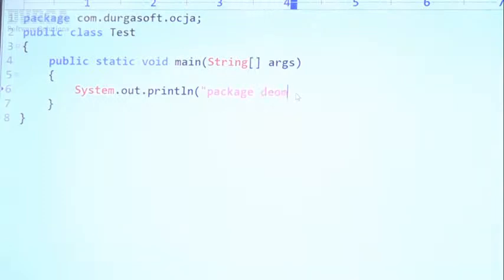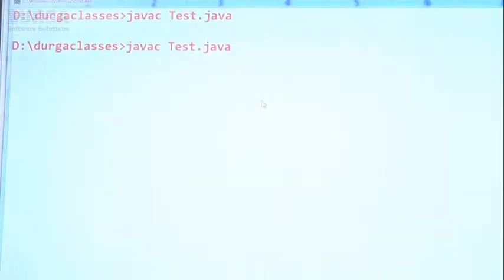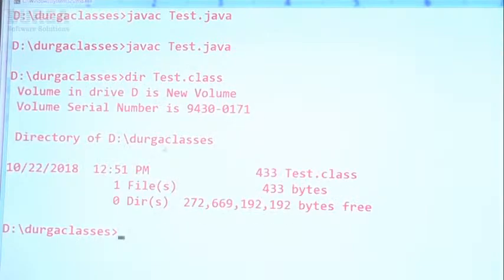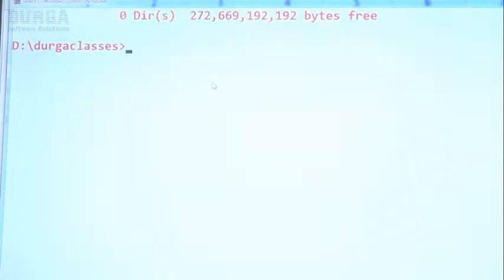If you observe, javac Test.java, happily the code is going to work, no problem. Now dir Test.class, can you please observe where it will be placed? In the current working directory, it got placed.